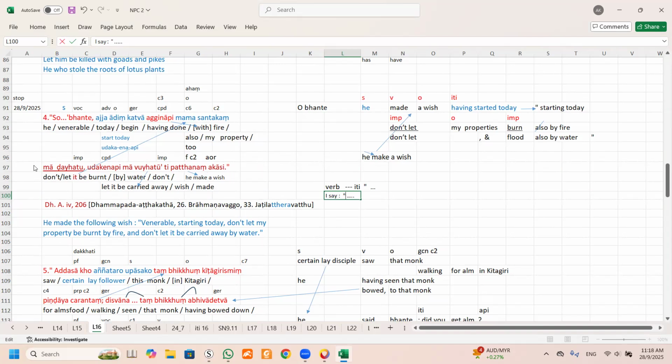So the ET is in between, that means it has to be a quotation. Quotation means it must be in front of a verb. "I make a wish", so the verb is "I make a wish". This is a quotation.